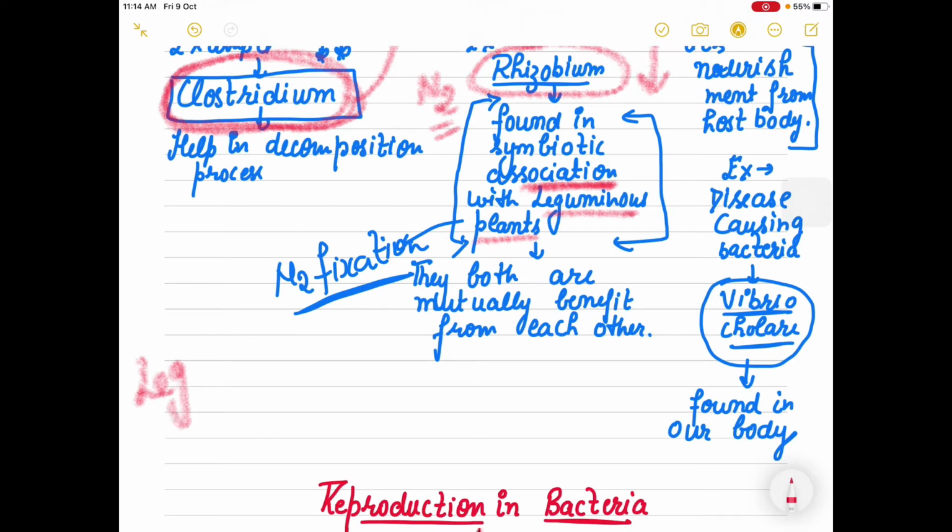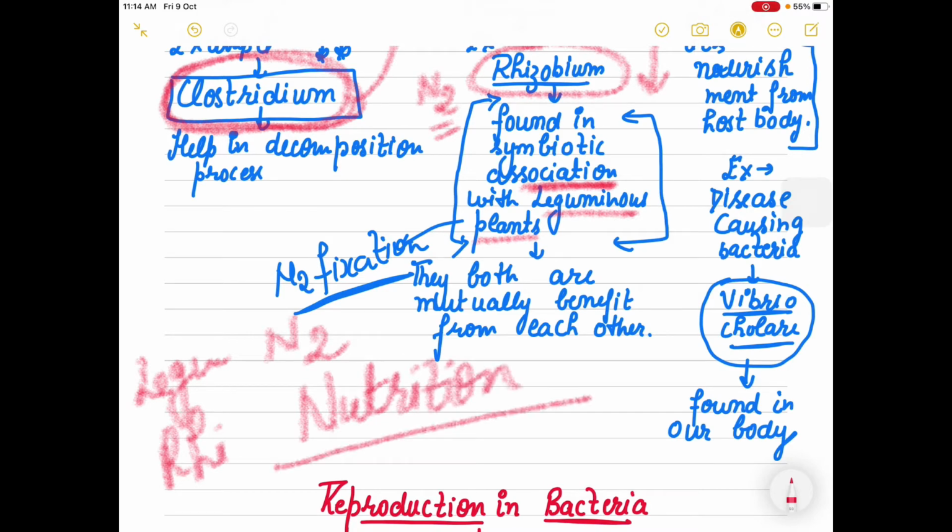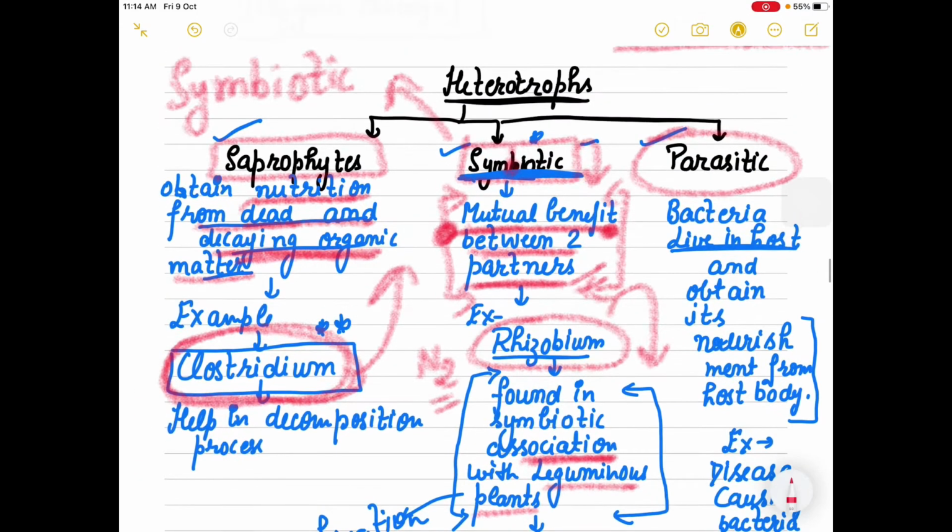Leguminous plants get their nitrogen fixed, and rhizobium gets nutrition from the plant. So both benefit from each other, and this kind of relationship is known as symbiotic. Those bacteria which follow the symbiotic relationship fall into the category of heterotrophs.